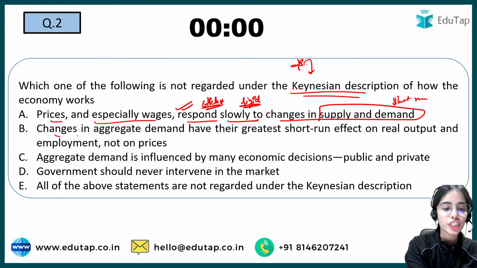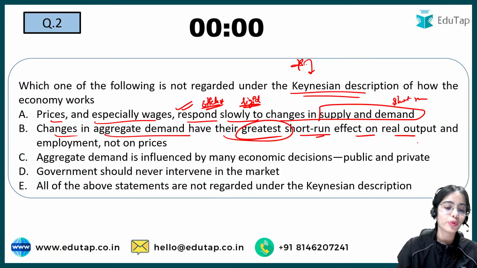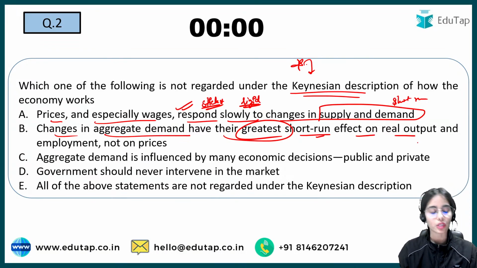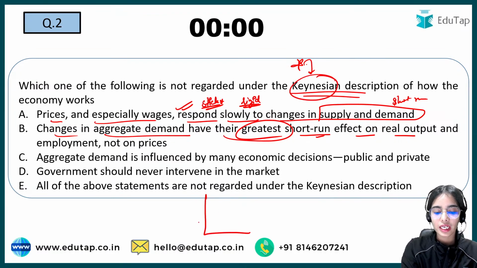Changes in aggregate demand have their greater short-run effect on real output and employment, not on prices. That is also correct: in the short run, the Keynesians believed that output is going to change. If aggregate demand is increasing, output is going to increase.